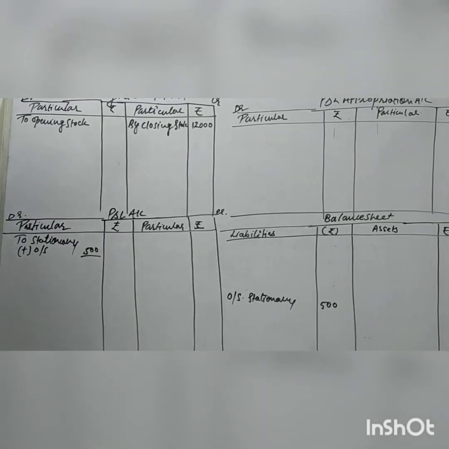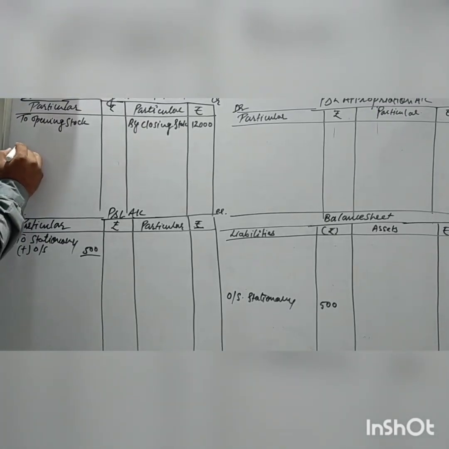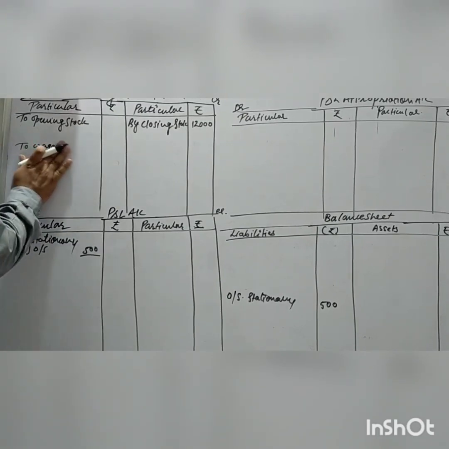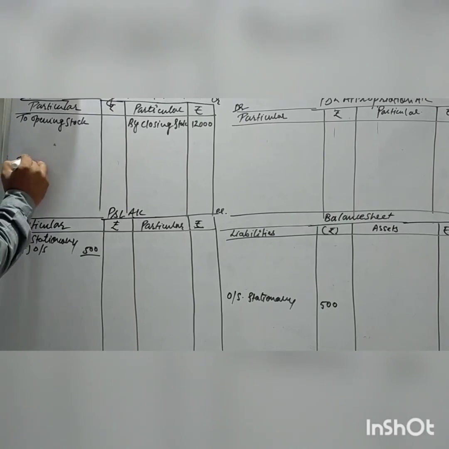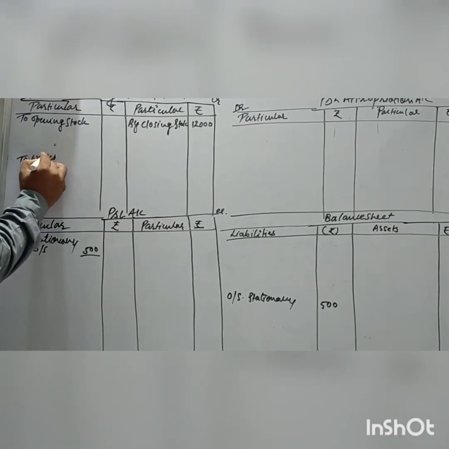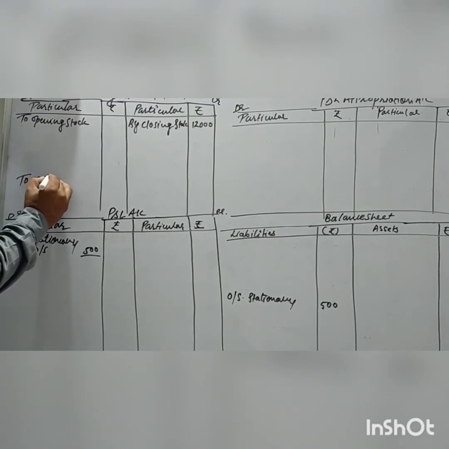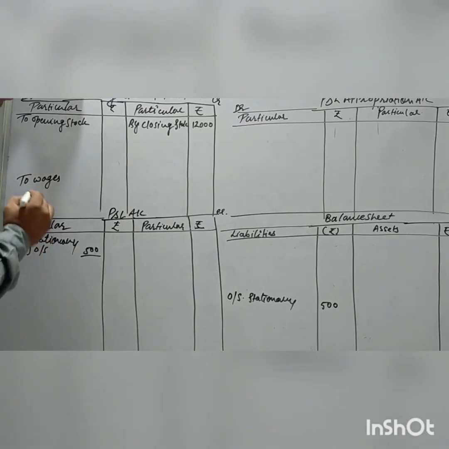Next is prepaid wages. You know very well that wages are a direct expense, so here we will write wages. I'll write it a bit lower because purchase adjustments will come.